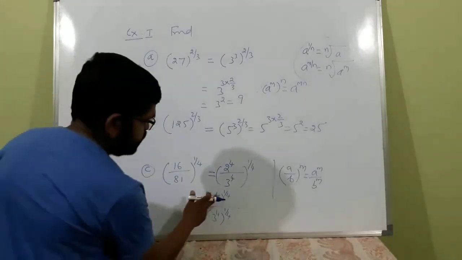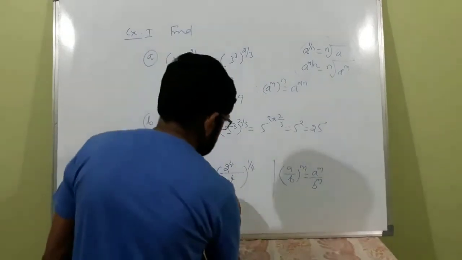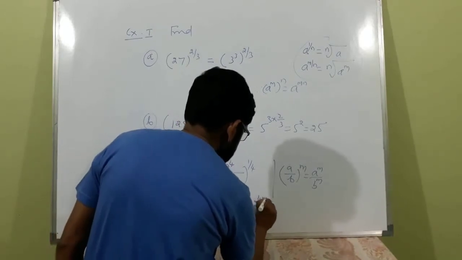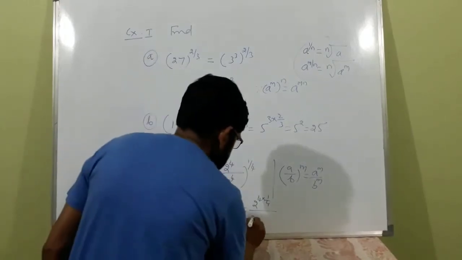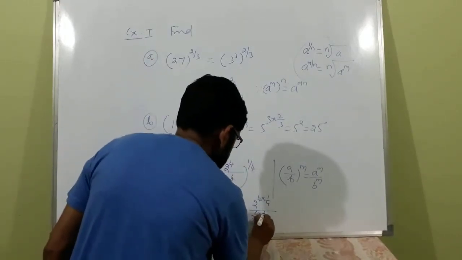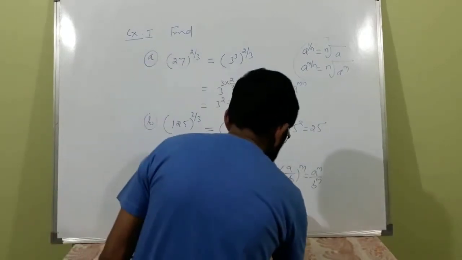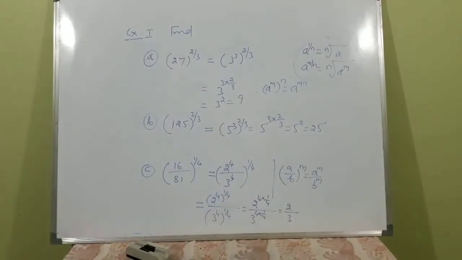See here, 2 to the power 4 into 1 by 4 divided by 3 to the power 4 into 1 by 4, that is 2 to the power 1, which gives 2 divided by 3. You got it? Make a note of it.